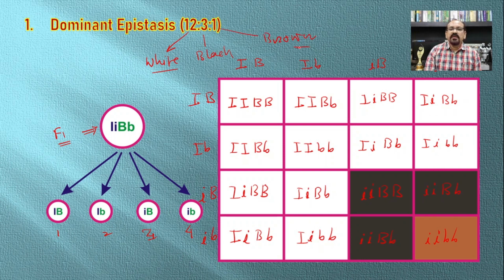In this way we get the ratio of 12:3:1. Two different examples are taken in this dominant epistasis because botany and zoology students can use the respective examples in the examination.